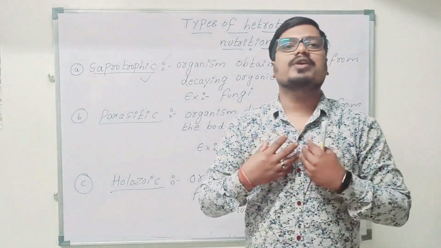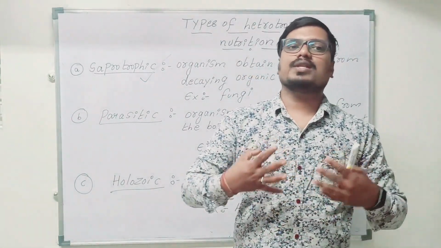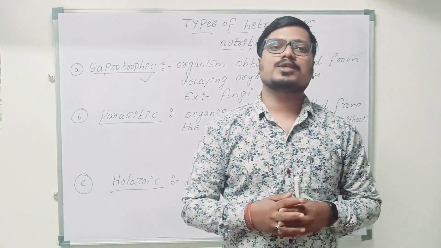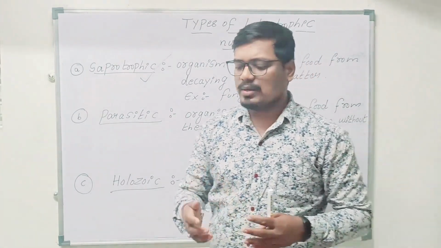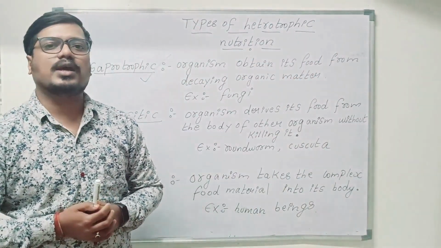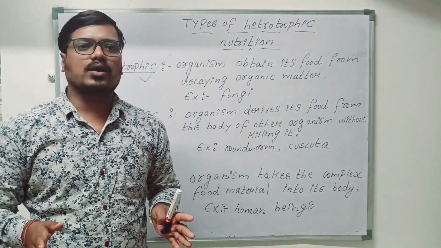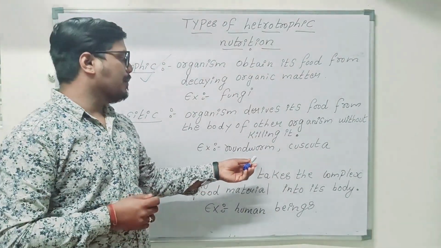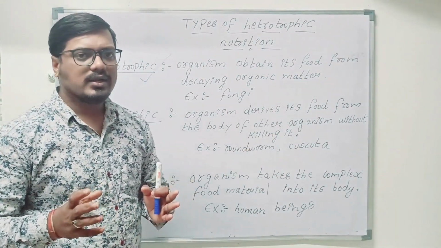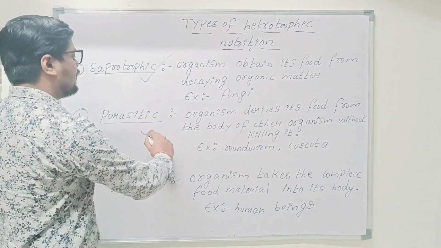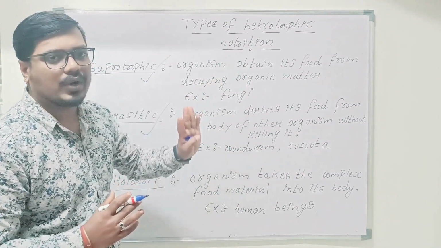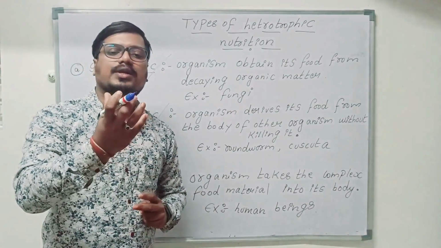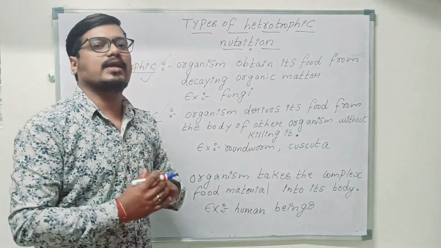Example is roundworm. When we were kids also, some types of worms were there in our body. And even in our head also, some type of insects were there. Nowadays, because of the chemicals and because of our food habits, we cannot see this type of organisms. They never kill the other organisms, but they will extract the nutrients from the organisms. Example, roundworm and cuscuta. Got it? So saprophytic and parasitic, you got the difference between that. So from the decaying organic matter, it is saprophytic. And parasitic means we derive the food from other organisms without killing them.